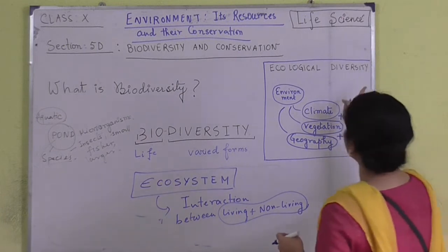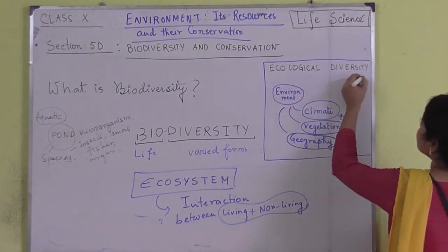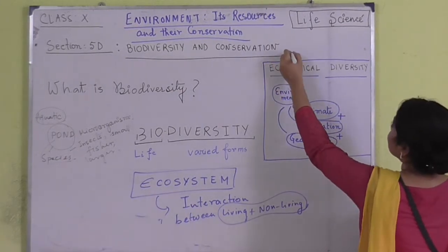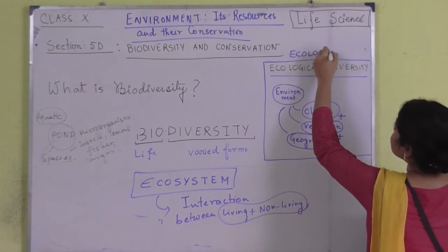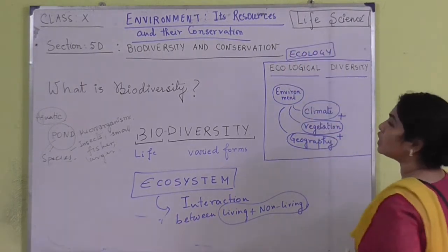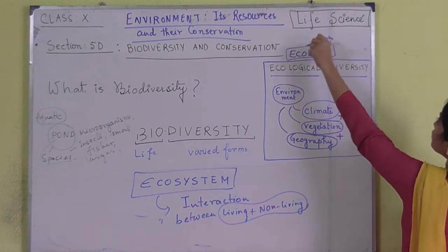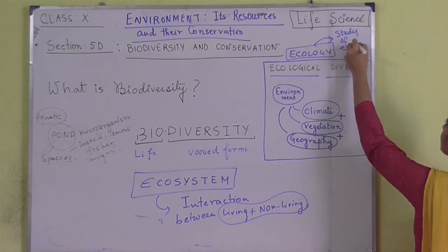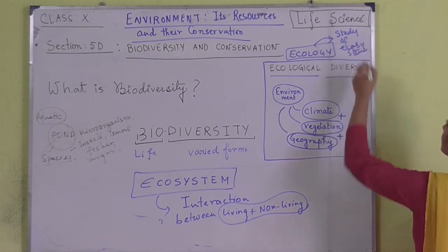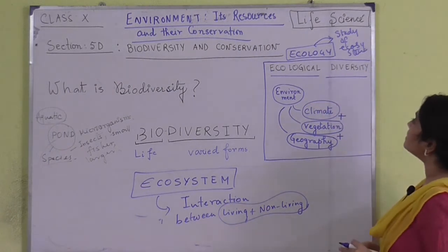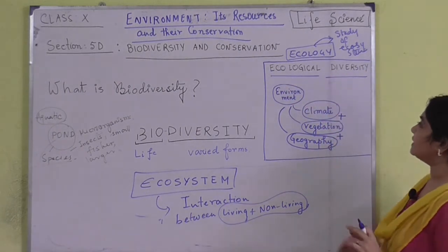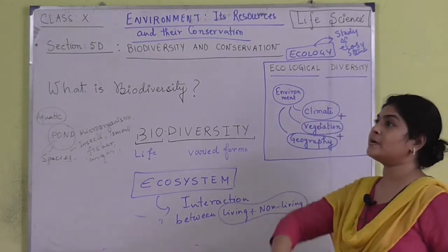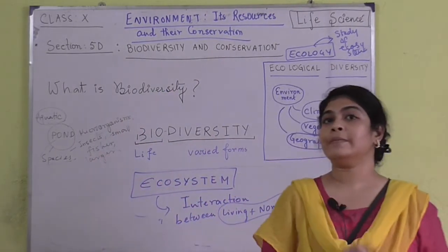Here we have come across a new term that is known as ecological diversity. Now, ecology is basically the study of ecosystems, a branch of science which deals with ecosystems. So when we are considering ecological diversity, we are actually talking about the entire environment of that particular area. What will be included in it?